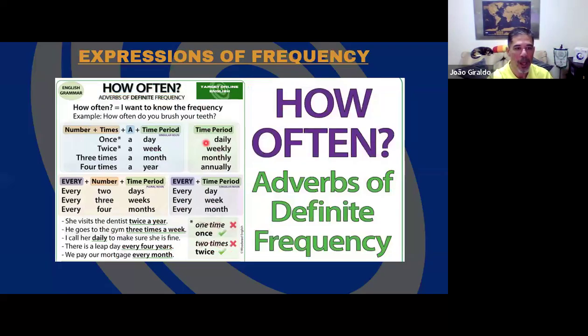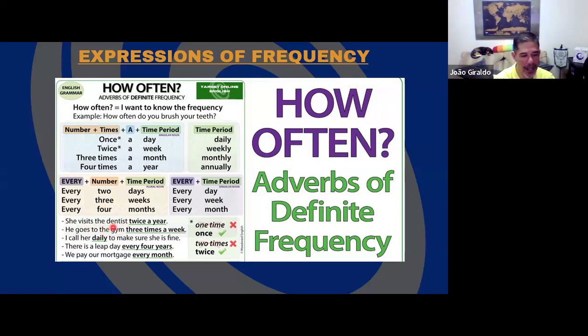Okay? Here, more examples of that. Okay, and here are the expressions of frequency. Different from adverbs of frequency, the expressions of frequency generally come at the end of your sentence. Okay, so it tends to finish the sentence, like here, for example.